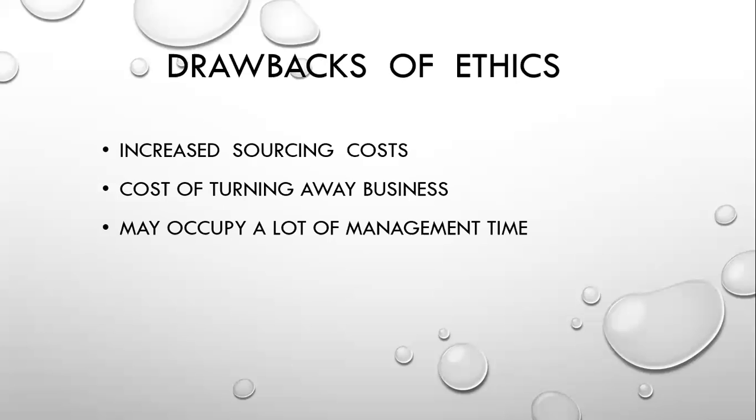Therefore, if we buy only from ethical sources, it will create an additional cost for the business compared to buying from an unethical supplier. If we are following ethics, we should buy from an ethical source, so we will pay more than when buying from an unethical supplier. So this is an additional cost, the increased cost of sourcing.